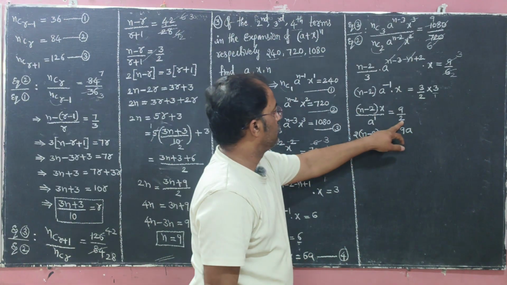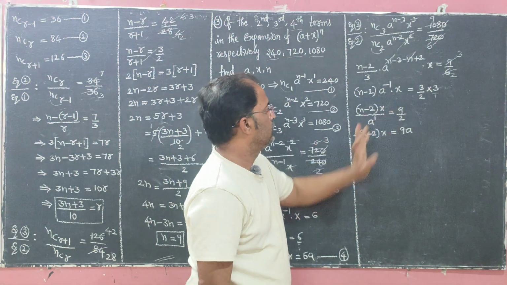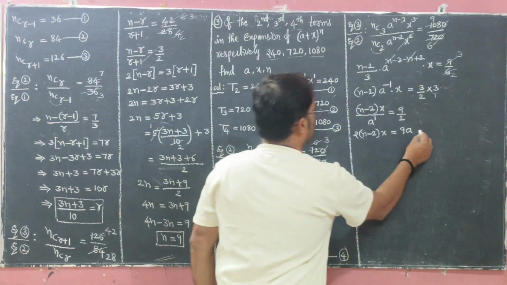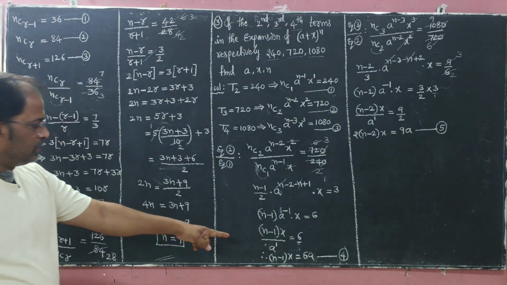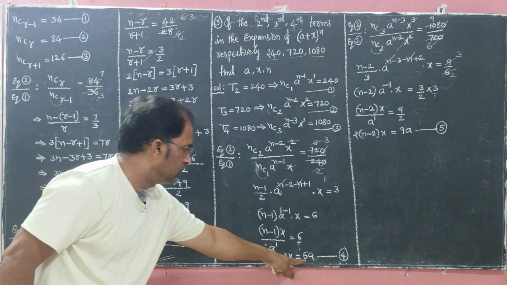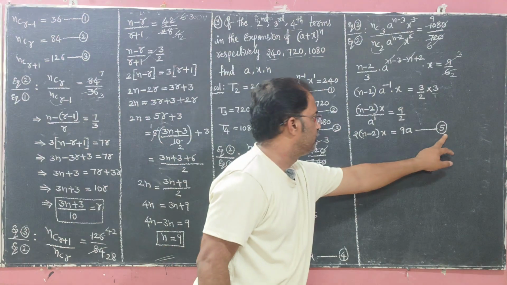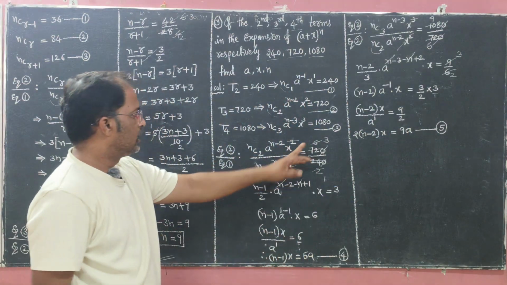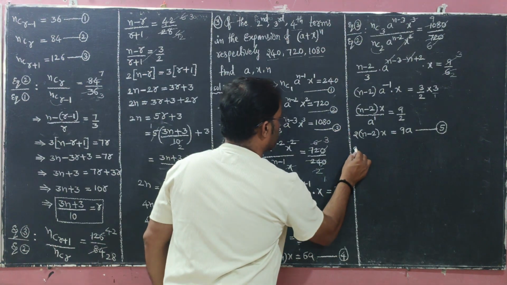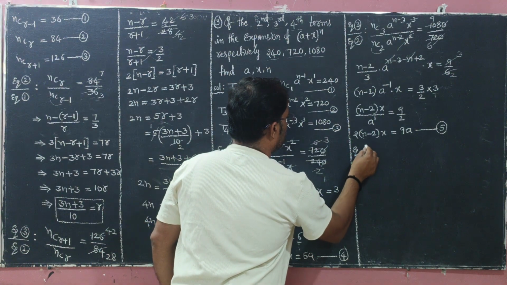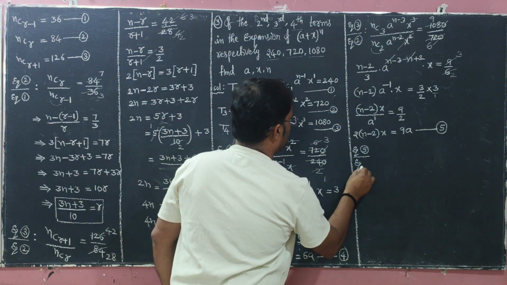Do cross multiplication: 2 into this one and a into this one. Okay, now this one is equation number 5. Okay, see: the fourth equation is in 6a terms and equation 5 is in 9a terms, so equation 4 by 5 or equation 5 by 4. So let us take equation 5 by equation 4.